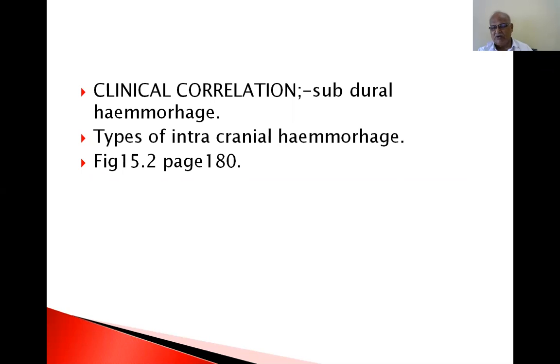Now I want to tell you, extradural hemorrhage is most commonly caused by arteries. Subdural hemorrhage is most commonly caused by veins, the superior bridging veins. And intracerebral hemorrhage is most commonly caused by rupture of blood vessels, Charcot's artery. So, extradural hemorrhage is caused by rupture of arteries. Subdural hemorrhage is caused by rupture of veins. Intracerebral hemorrhage, within the brain, is caused by rupture of a blood vessel, aneurysm, or deficiency of tunica media.